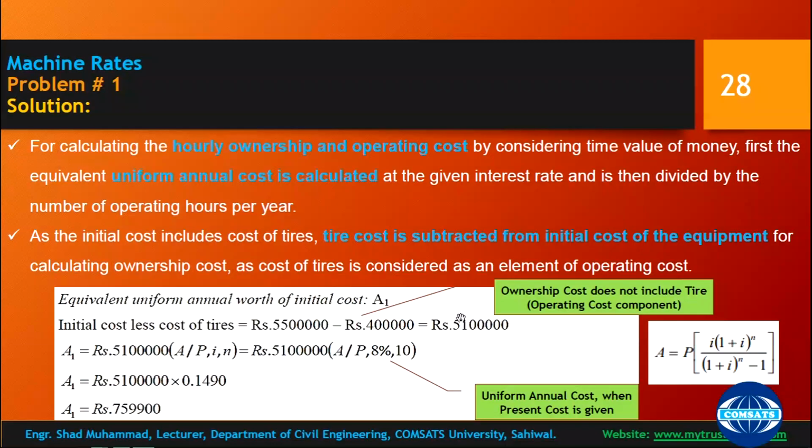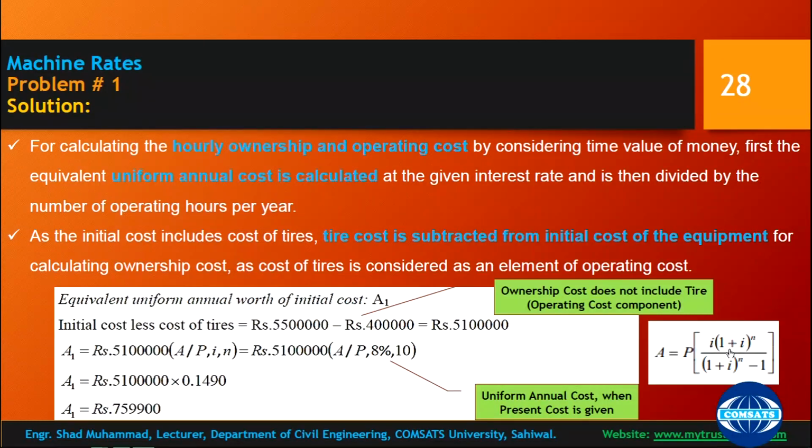So now you are going to calculate A1, the annual worth cost, with the help of this formula. Your present worth is known, you want to find the uniform annual cost, and this ownership cost is known.